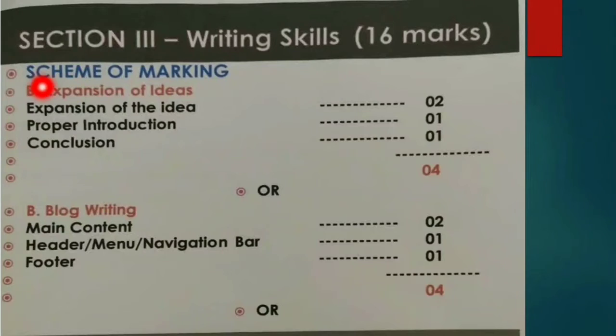Question B, expansion of ideas. This question will come for 4 marks, and you have 2 options actually in this question. Expansion of ideas has 2 marks for content. Proper introduction will give you 1 mark, and conclusion will provide you 1 mark. So you must keep in mind that you should start your answer with a proper introduction, that will give you 1 mark, and end your answer with a conclusion, which will give you 1 mark, and the content of the idea will give you 2 marks.